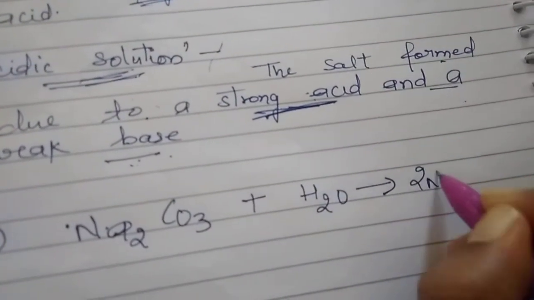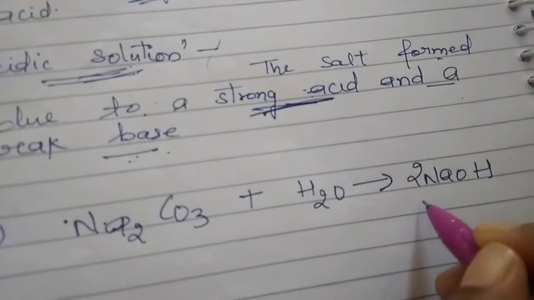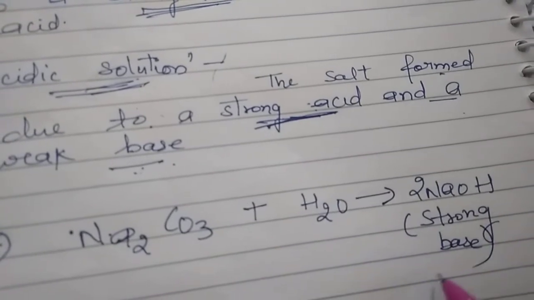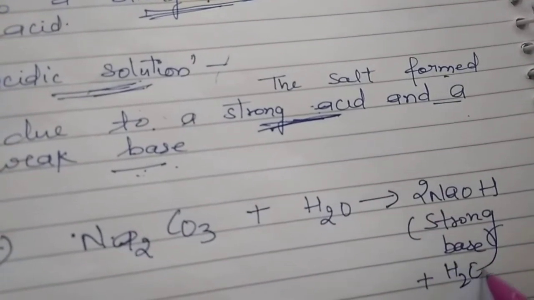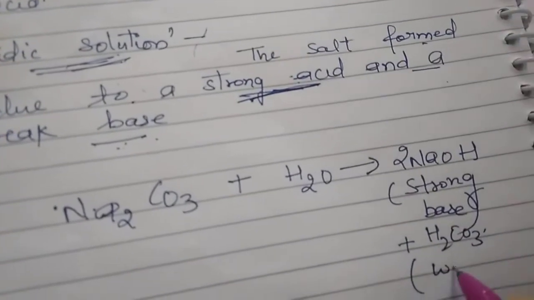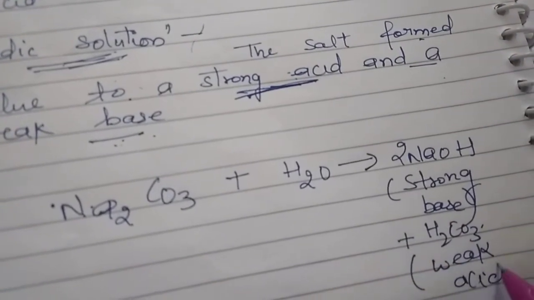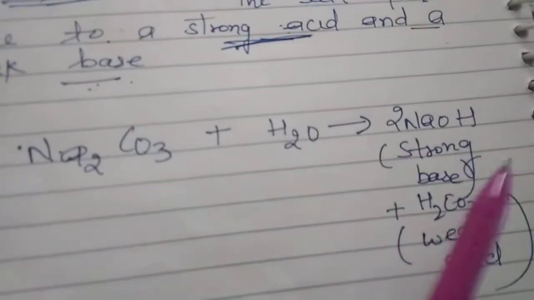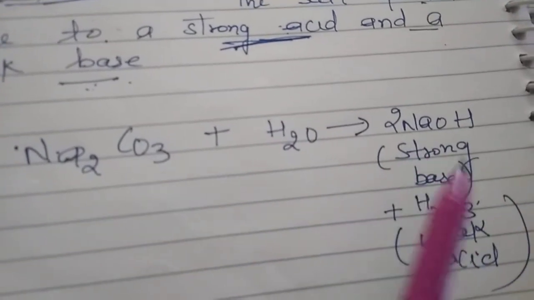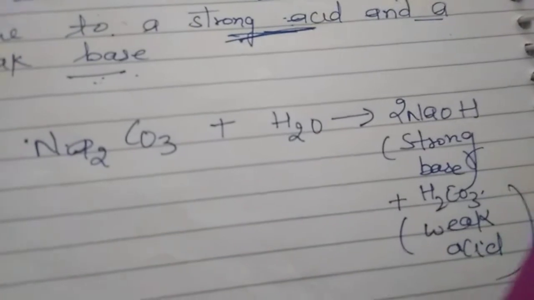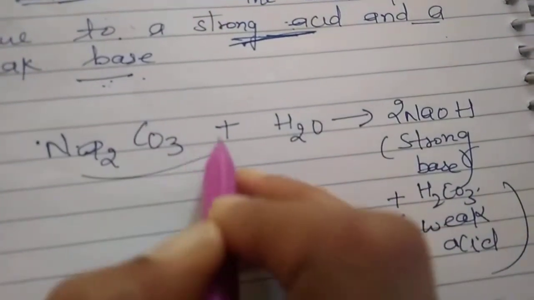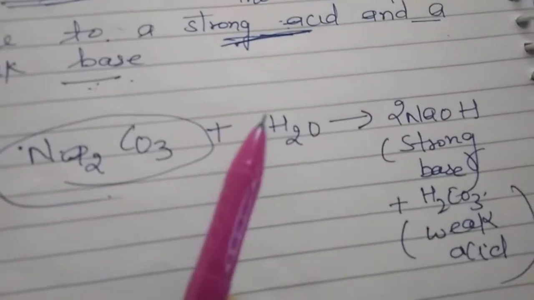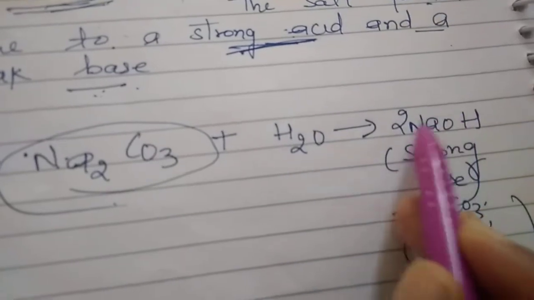They react to form 2NaOH, which is a strong base, plus H2CO3. This is a weak acid. Now you can see this forward process, and from this product you can see that a salt and water react to form acid and base.